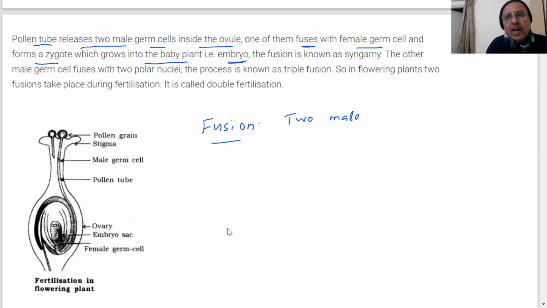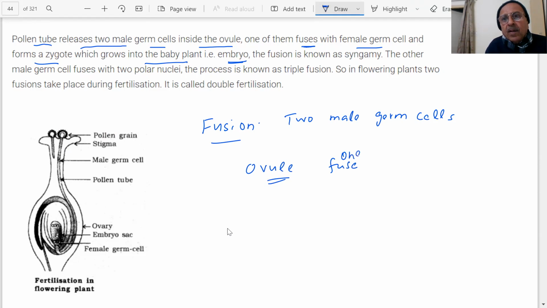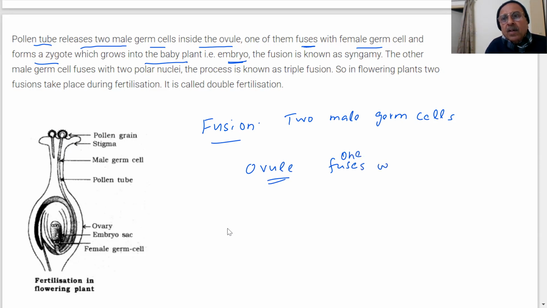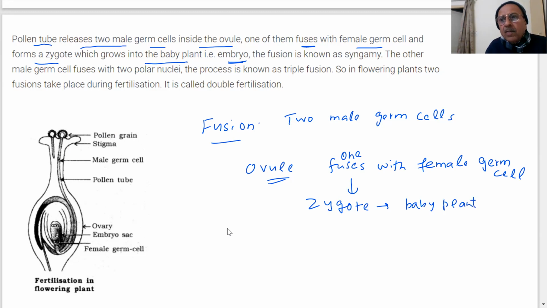Two male germ cells. इनसाइड द ओवल, ओवल में पहुंचे और यहाँ पे फ्यूज हुआ, one of them fuses with female germ cell और ये क्या बन गया, zygote, which will grow into a baby plant which we call as embryo.